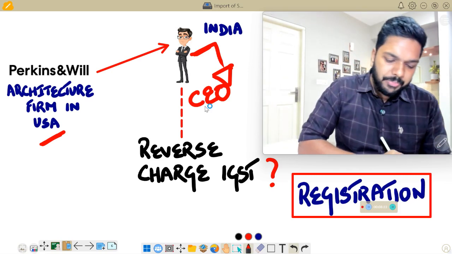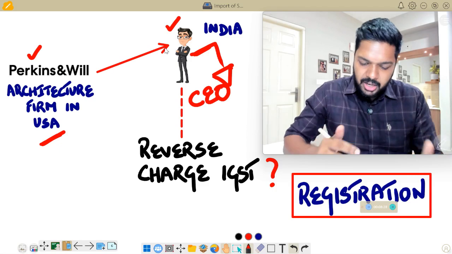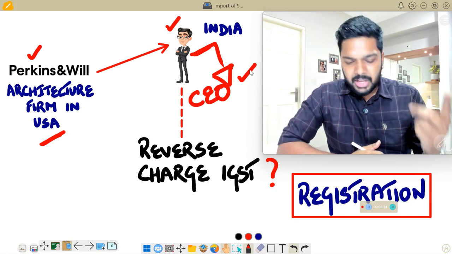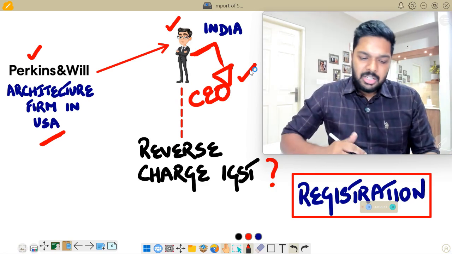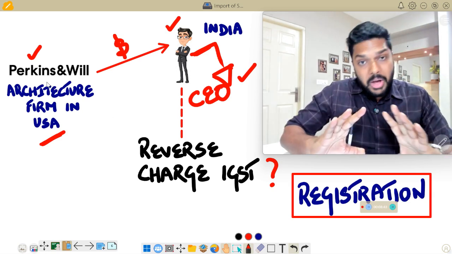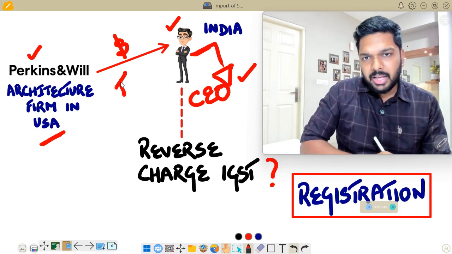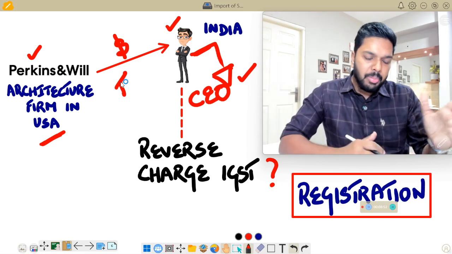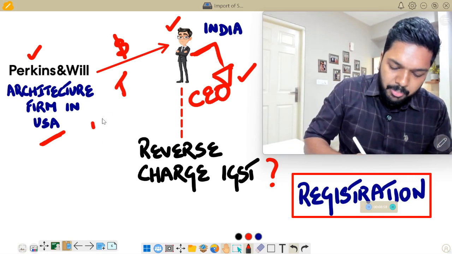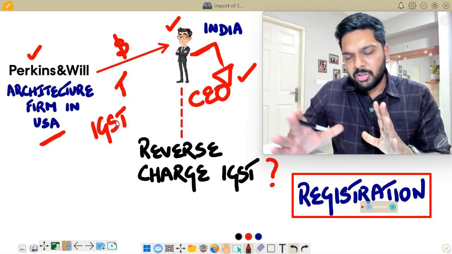Well, in this particular case, the supplier is in the US, the recipient is in India, the place of supply in this particular case is India, therefore it is import of service, criteria number one. Criteria number two, whether it is a taxable service: yes, there is payment flowing from the recipient to the supplier, whether or not it is for his personal use or business use, there's consideration flowing, therefore it is a taxable service. It is an interstate supply because you have the supplier outside India, recipient in India, place of supply in India, and therefore IGST is leviable. But the question is whether IGST should be paid or not.